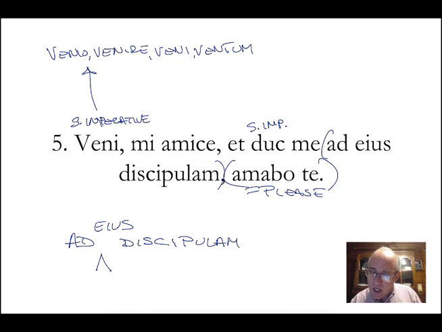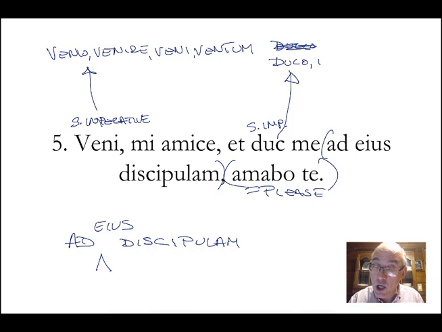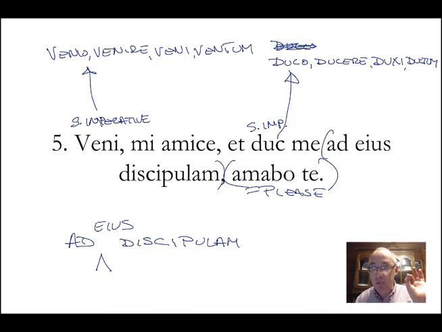Duc comes from, let's look at this one for just a second. Let me take a side note. Duco, let me start over. Duco, ducere, duxi, ductum. Now you're thinking, wait a minute, I want the present imperative to be duci.